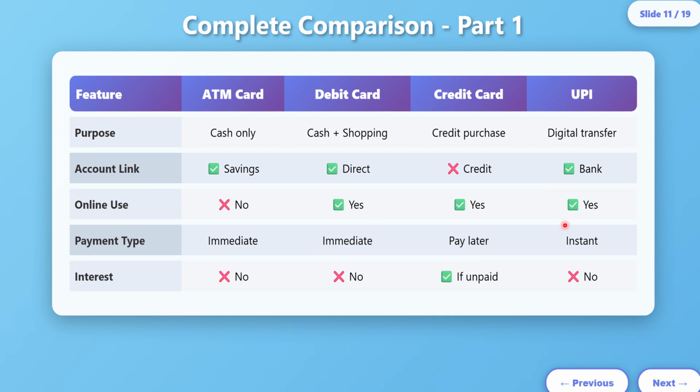ATM card, debit card, and UPI allow immediate payment, meaning your account immediately gets debited, but in a credit card, there is a pay later option. Only in a credit card, if you are not paying within time, then interest occurs. For other things, there is no interest as you are using your account balance.